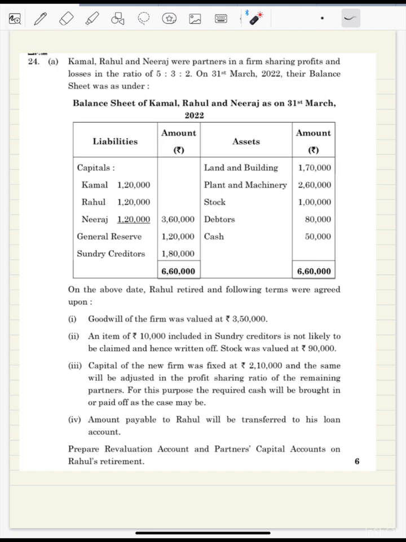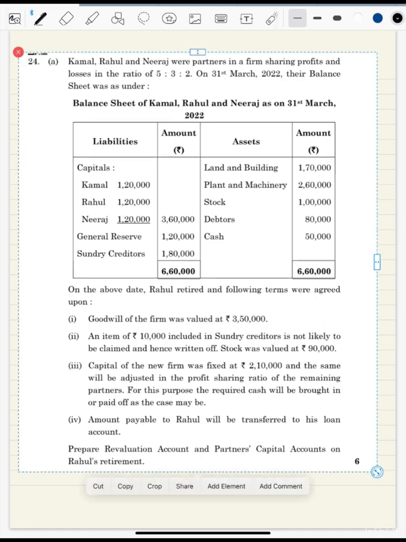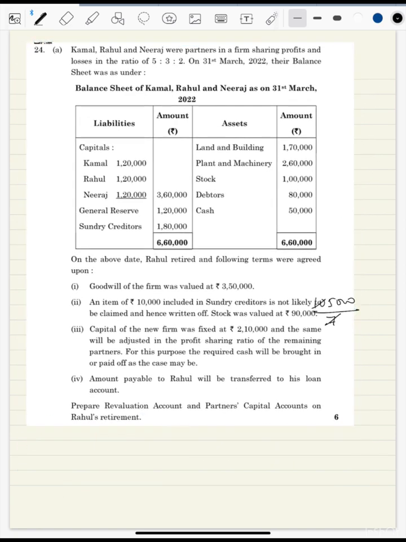Okay, why 5:2? Because new profit sharing ratio is not given. So 1,05,000, if we divide 5 plus 2 is 7, if we divide by 7, we'll get 15,000. I'll just write it down here so that you understand how the working is done.